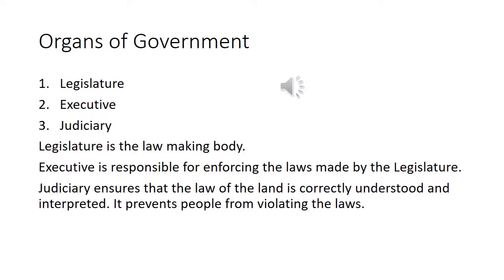Second topic, organs of government. There are three organs of government. First, legislature. Second, executive. Third, judiciary. Legislature is the law-making body. Executive is responsible for enforcing the laws made by the legislature. Judiciary ensures that the law of the land is correctly understood and interpreted. It prevents people from violating the laws.